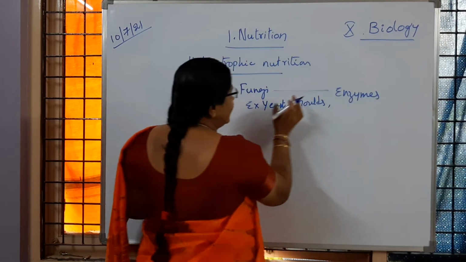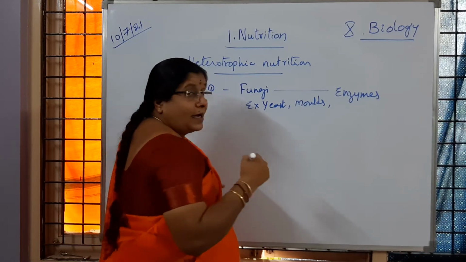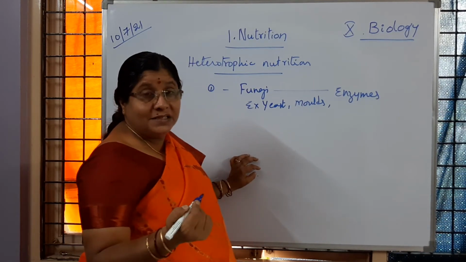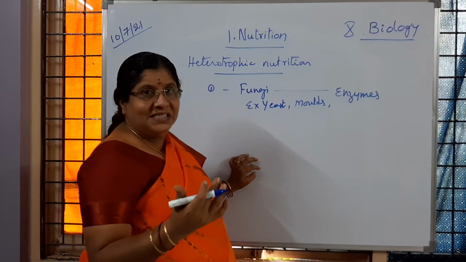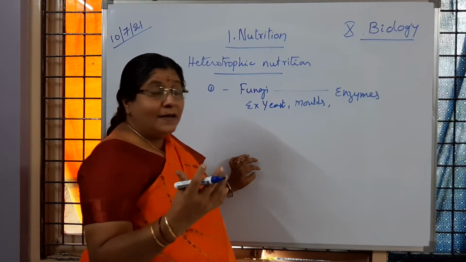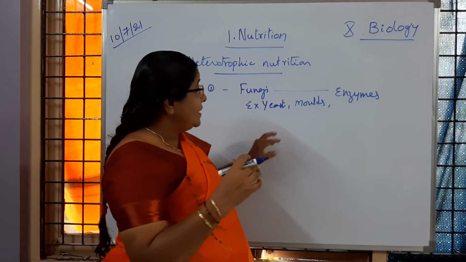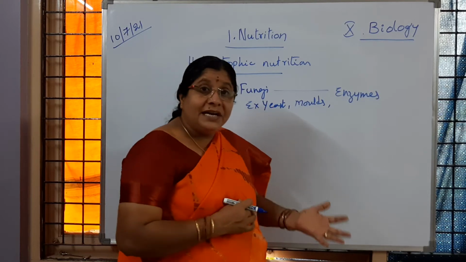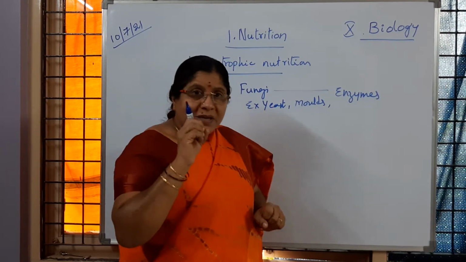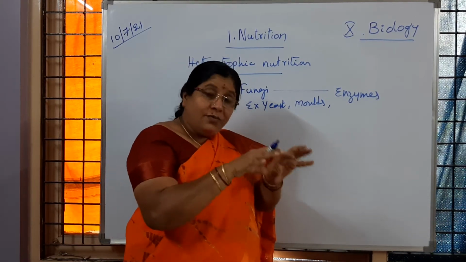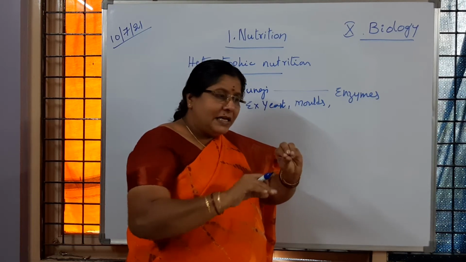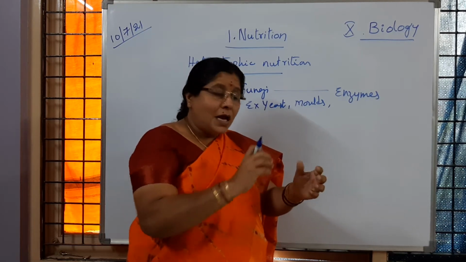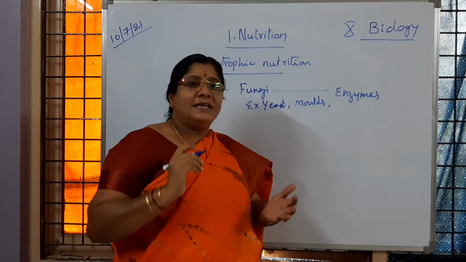Enzymes are released on bread or any other fruit or vegetable, and it is getting damaged, getting spoiled. Then what is happening to that? The molds or yeast are going to get nourishment from that. When the chemicals are released on that food material, the food material is changed to a simple form, and from that the fungi is going to get the nourishment.